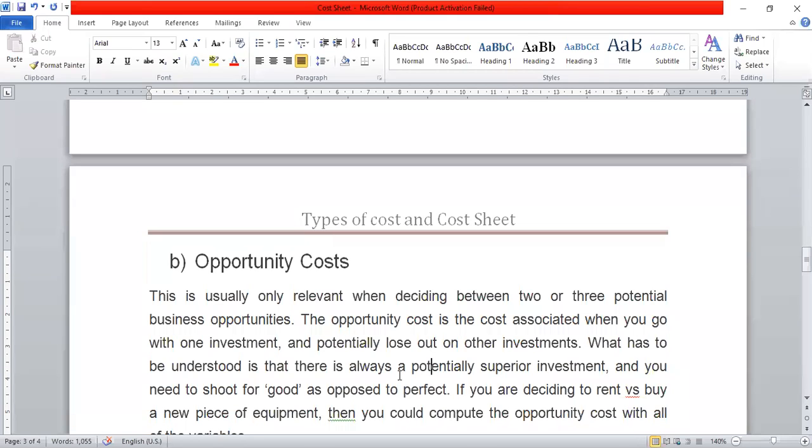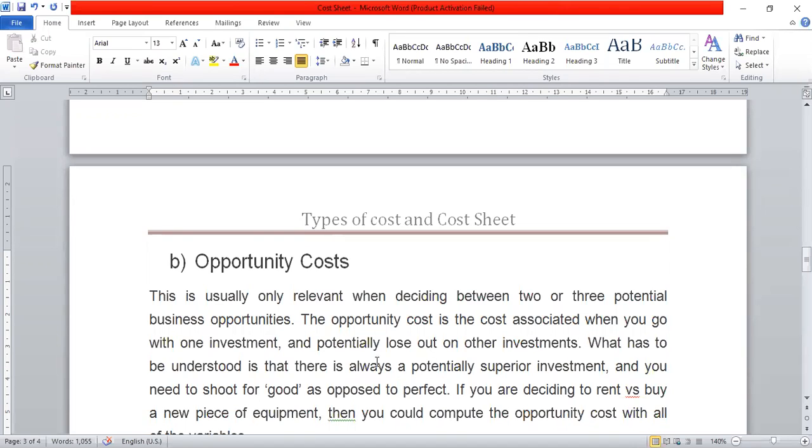It means when we have two options for investment, if we invest in one option, we lose the other option, and so the income from that other option. That other option which we lose is known as opportunity cost. The opportunity cost is the cost associated when you go with one investment and potentially lose out on the other investment.